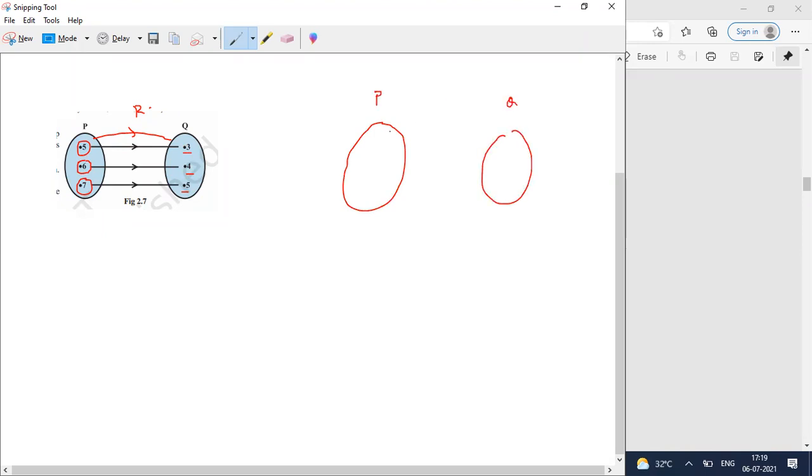I'm taking P, Q, a relation with 5, 6, 7, 8 and 3, 4, 5. Is this relation a function? No, sir. In this case, R is not a function. Why?